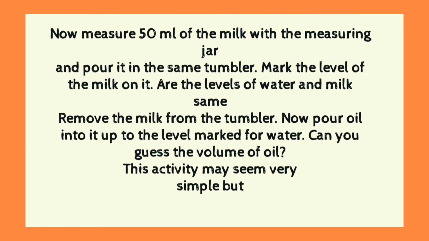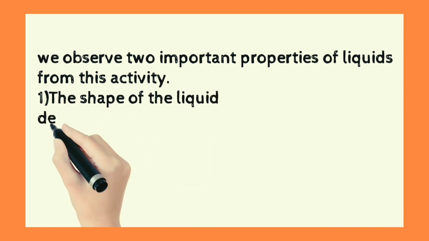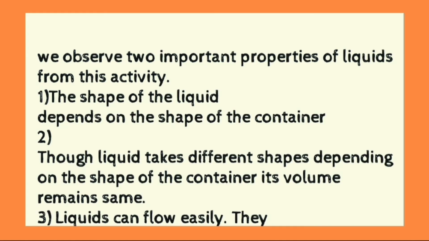This activity may seem very simple, but we observe two important properties of liquids from this activity. So here we have to write these two important properties. By this activity we came to know what the properties are. The first property is that the shape of the liquid depends on the shape of the container. Whatever container we are taking, the liquid will get the same shape.